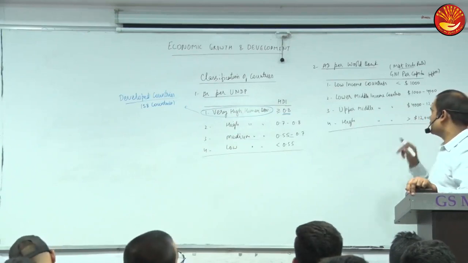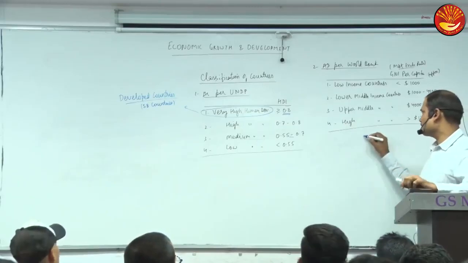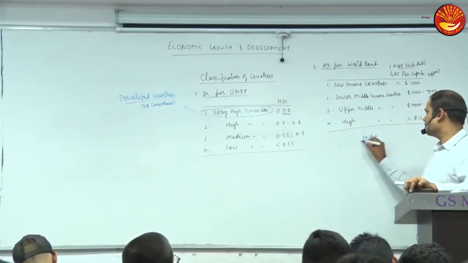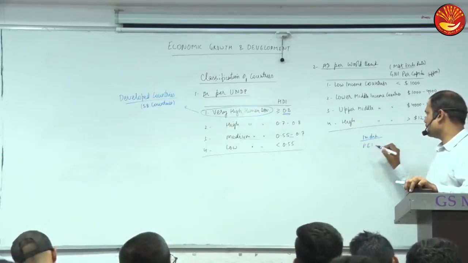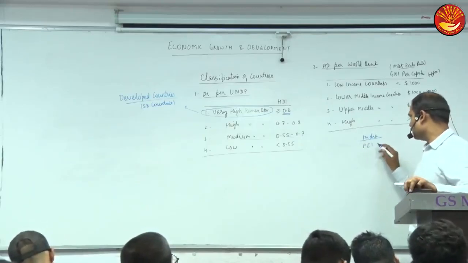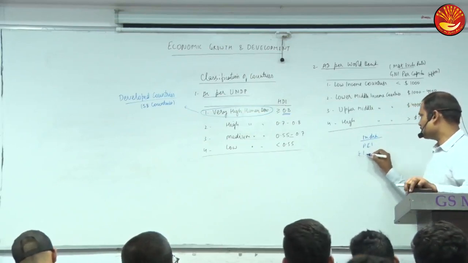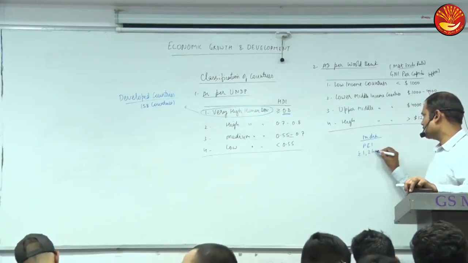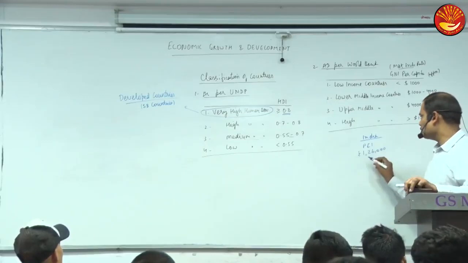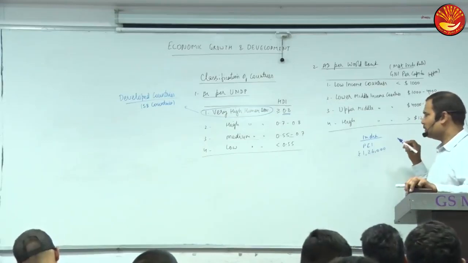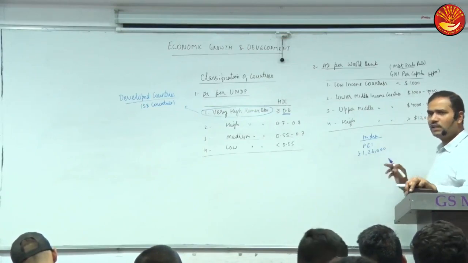So India should be in which category? How much is the per capita income? Our per capita income, PCI, in terms of rupees is approximately 1,26,000, something like 1,26,400. But here we have to convert into dollars. To convert into dollars, what do we need?